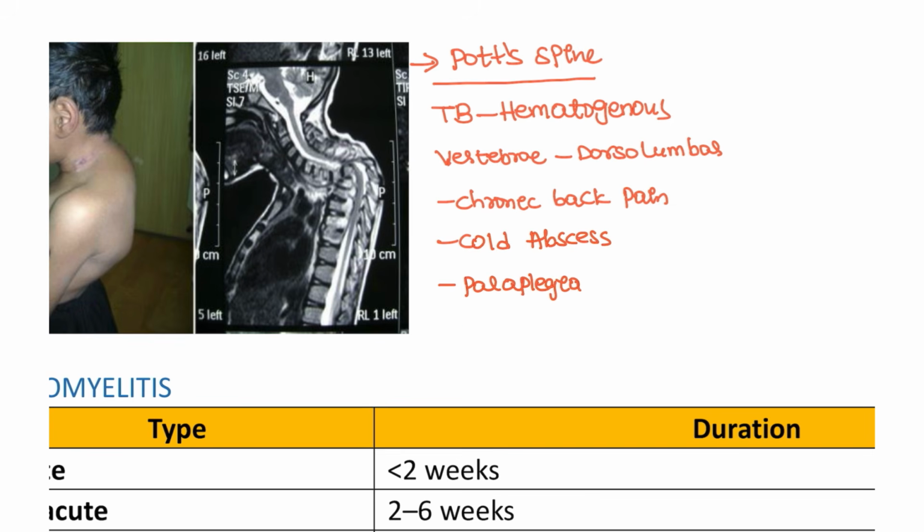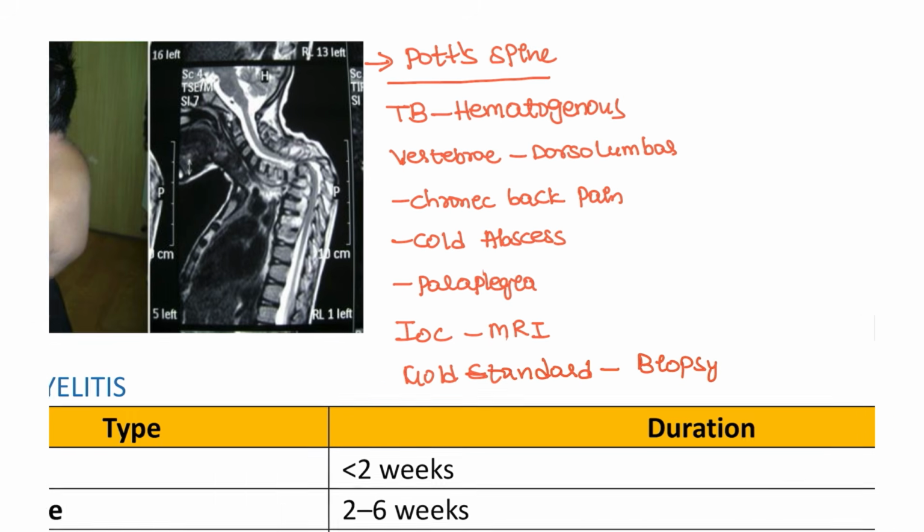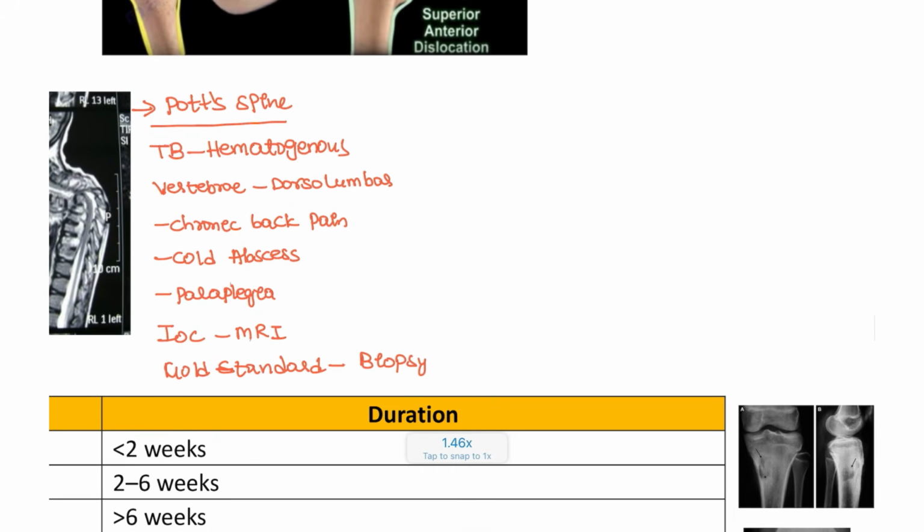And what is the best investigation of choice? That is MRI. And what is the gold standard, or you can say the ultimate step? That is the biopsy. Okay, the biopsy has to be done as a CT guided biopsy for this patient.